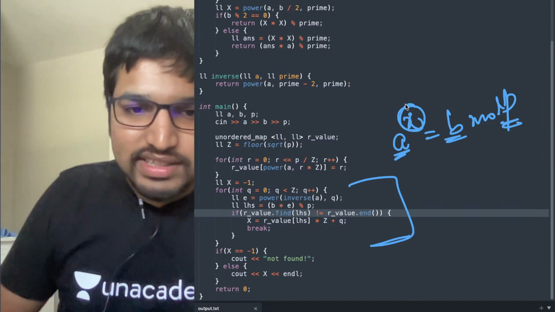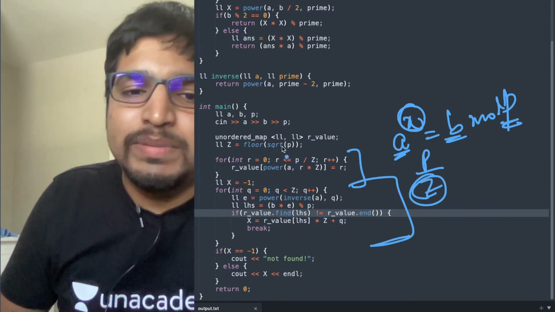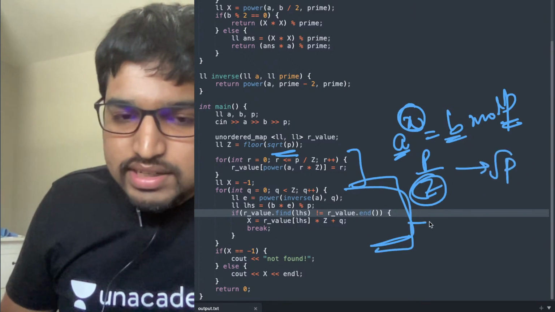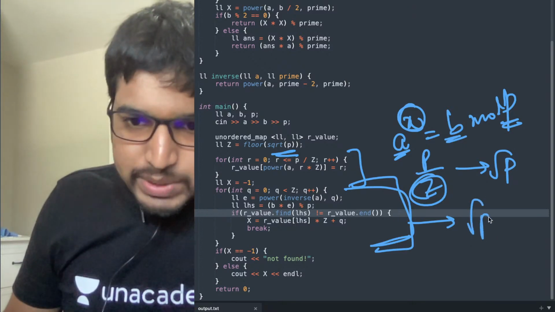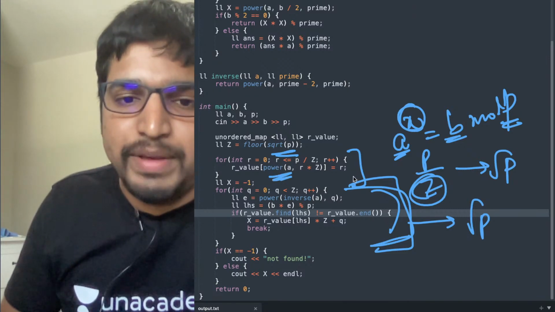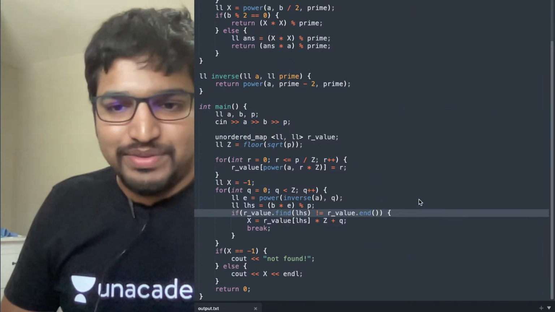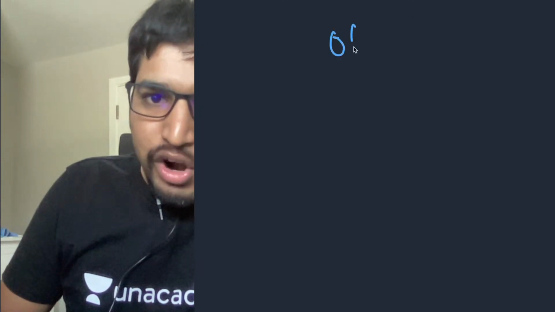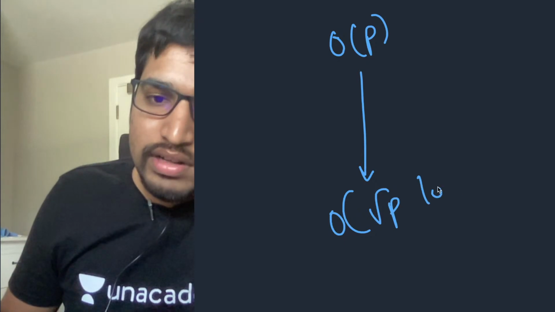And the complexity of this is just p by z, and p by z is approximately root p. So this is going to be root p, and this is going to be root p as well. It's going to iterate root p times, but each power is log of p. Root p log p. So we reduce the complexity from O of p to O of root p log p.